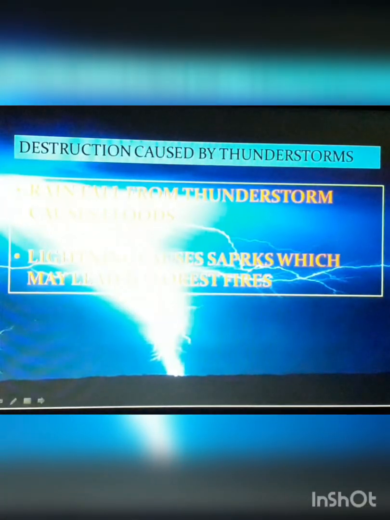And now let us see the destructions caused by thunderstorms. First of all, rainfall from thunderstorm causes floods. Okay, it is going to fill the low-lying areas, isn't it? And then we know the different problems associated with those low-lying areas. Okay, we need to rescue people, we need to rescue animals. Okay, and lightning causes sparks which may lead to forest fires. They may even take human lives. It may even take animal life, isn't it? So yes, thereby here we finish thunderstorms.